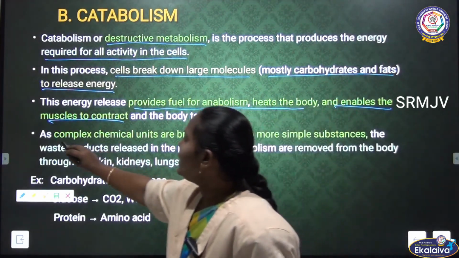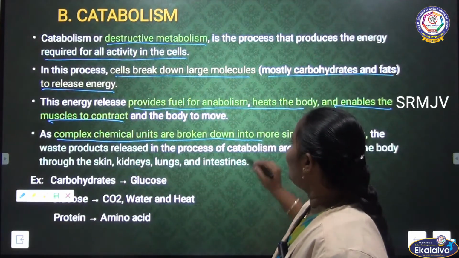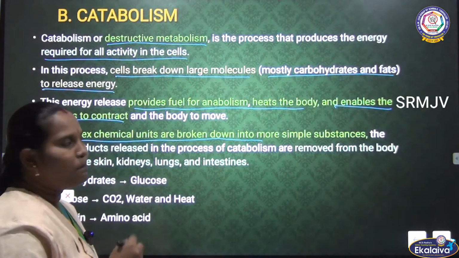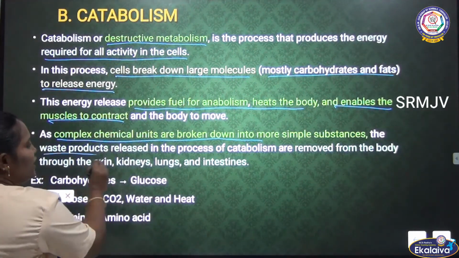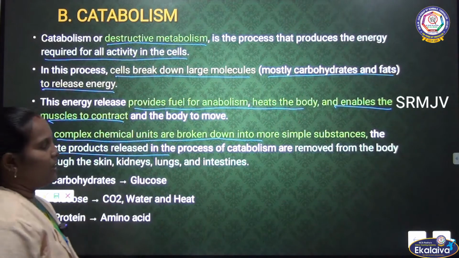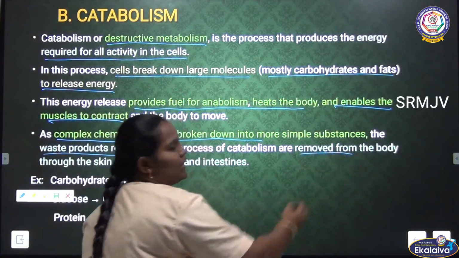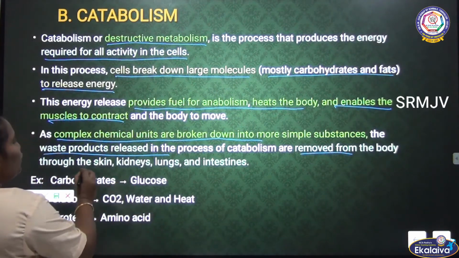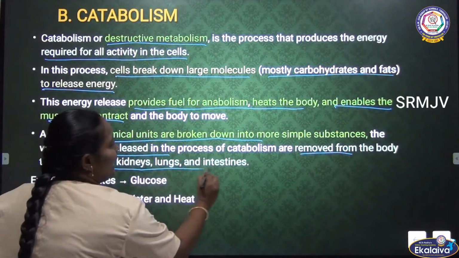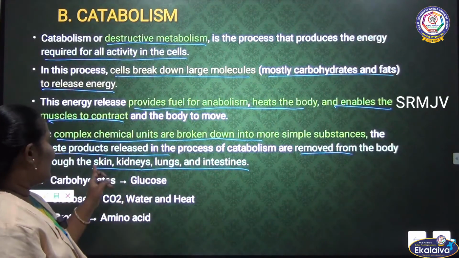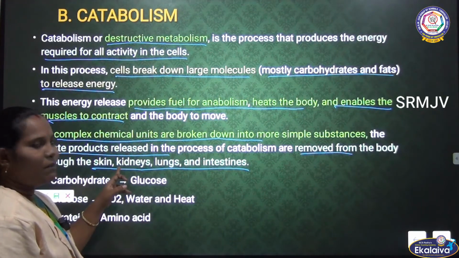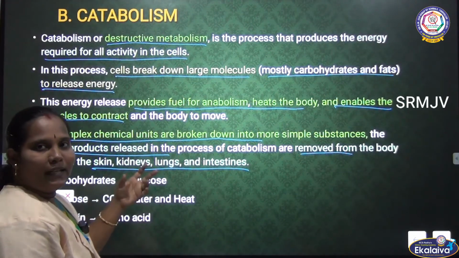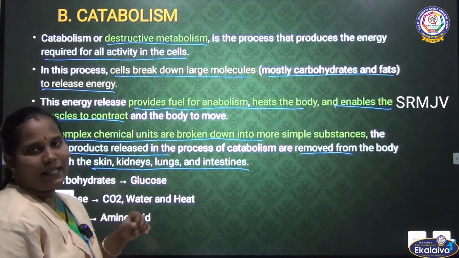Then complex chemical units break down into more simple substances. They are converted into simple substances, and waste products are also released and removed from the body. How are they removed? Through the skin, kidney, lungs and intestine. The skin through sweat, the kidney through secreting urine, the lungs also remove waste, and the intestine sends out the motions through the anus.